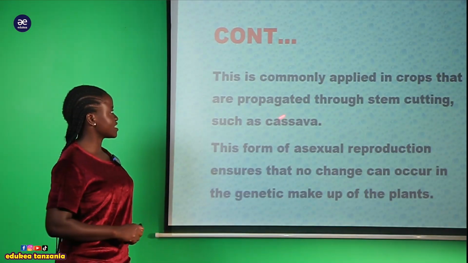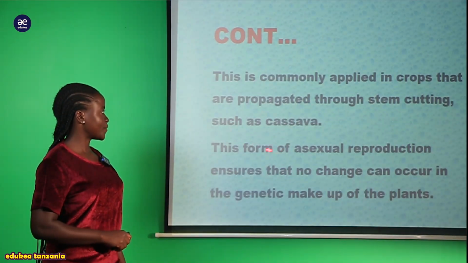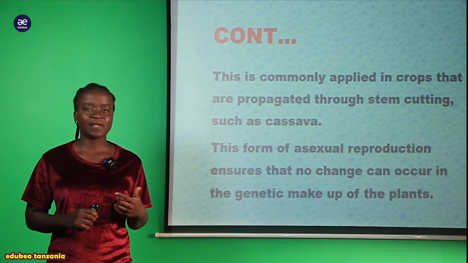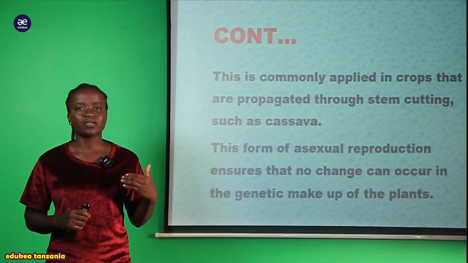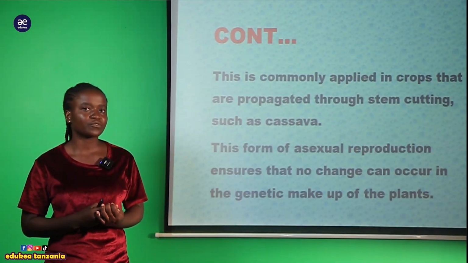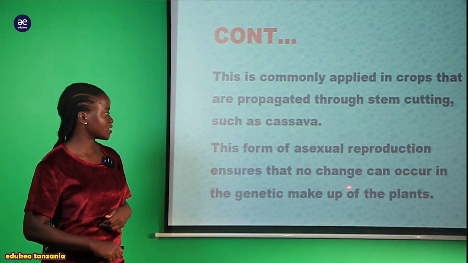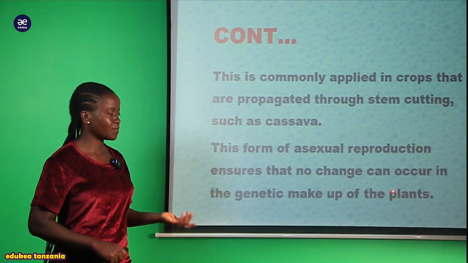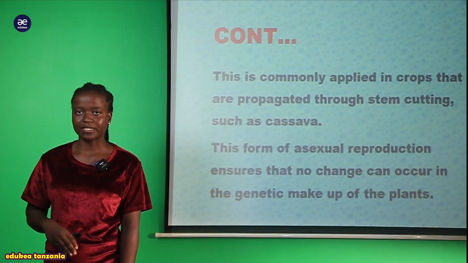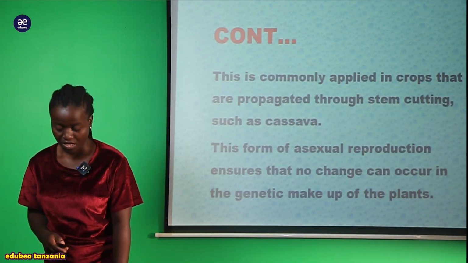So commonly we can say that it is applied to crop seed that are propagated through the stem cutting. For example, cassava. So when we are taking the cassava cutting, thereafter applying this auxin hormone, it will cause stimulation of growth of a root. And also this form of asexual reproduction ensures that no change can occur in the genetic makeup of the plant. So it will not affect genetic makeup of a plant. So it endelea to produce the same fruit within the tree.